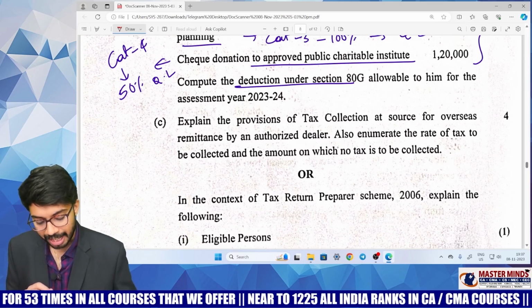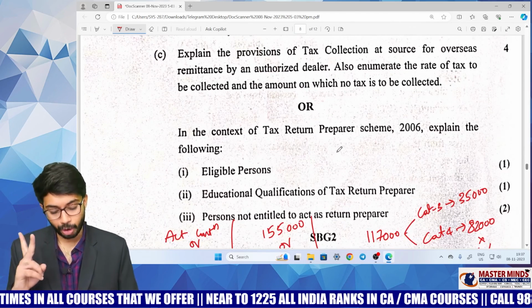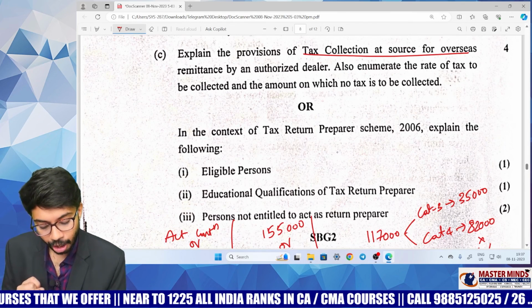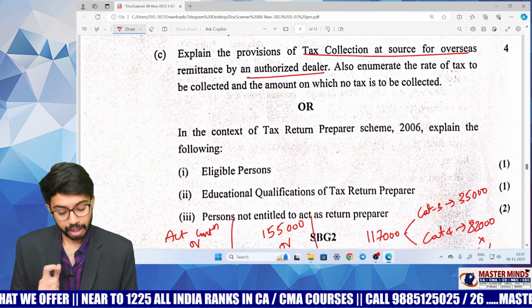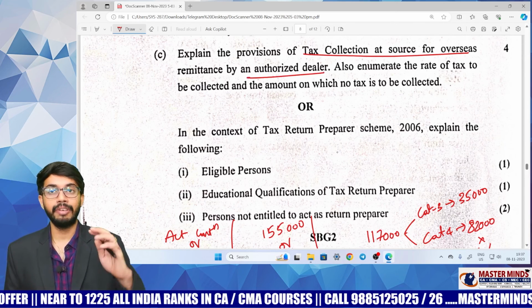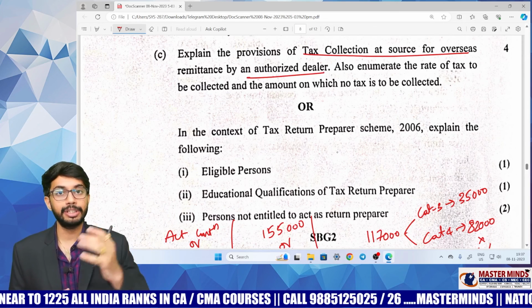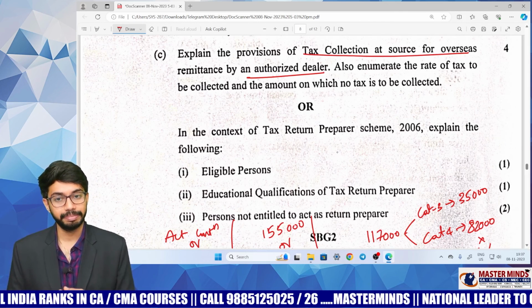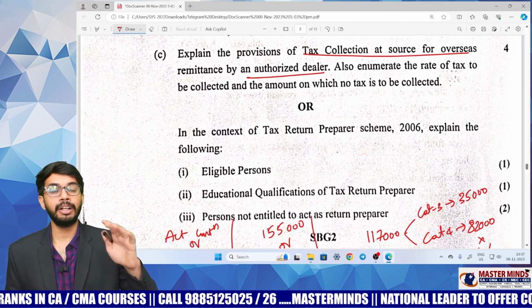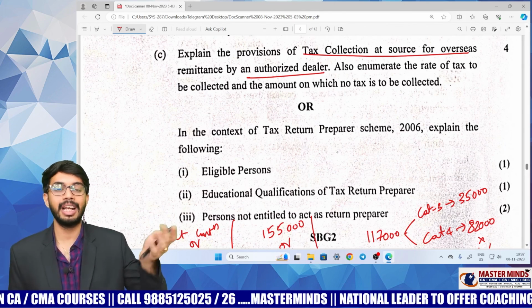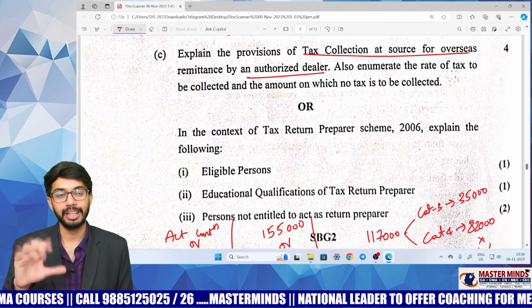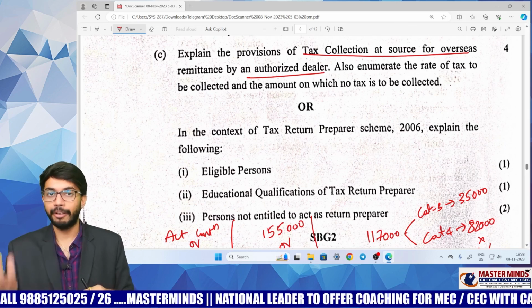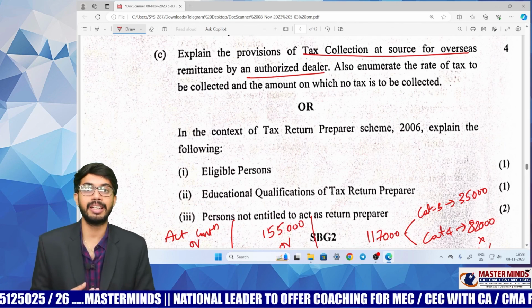See, he asked a theory question. In the theory question he gave two options. You can write about tax collection at source for overseas remittance by an authorized dealer. This is with regard to when an authorized dealer is making payment, the threshold limit applicable is 7 lakhs. Do you remember? 206C(1G) I think. If an authorized dealer is making payment of more than 7 lakhs, he is required to deduct TDS at the rate of 5%. However, for an education loan, if he is making any foreign remittance, then he is required to deduct TDS at the rate of 0.5%.